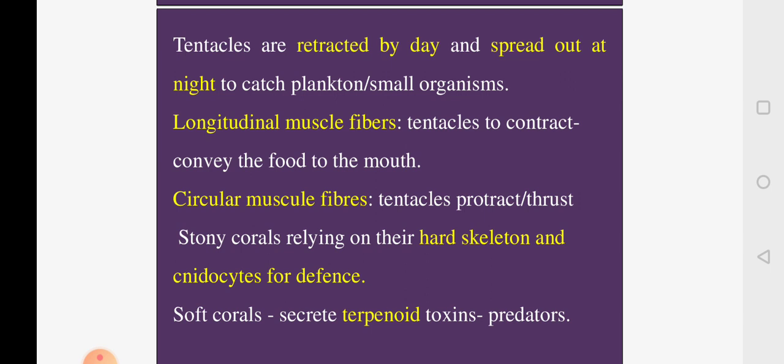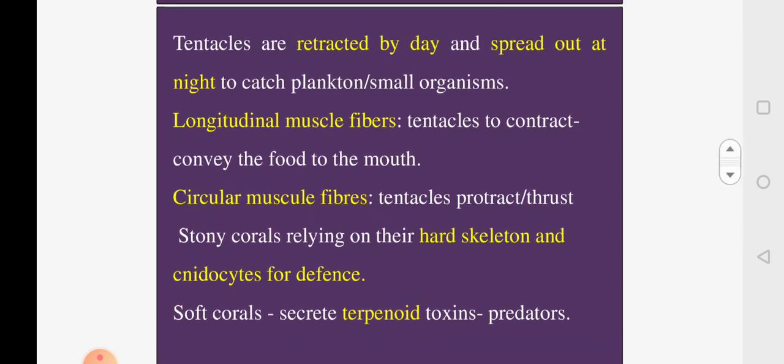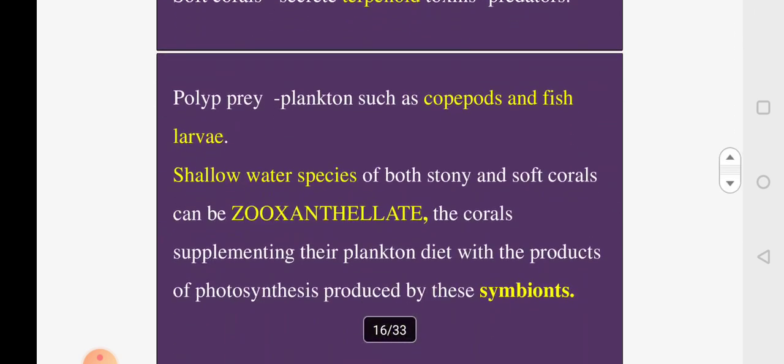The stony corals, which are sitting inside the hard skeleton, get protection from the skeleton, and also the cnidocytes or the stinging cells which are present on the tentacles will give protection. What will the soft corals do? Some of the soft corals will secrete a toxic substance, and it was found to be terpenoid, and this terpenoid is a toxic substance which will protect the soft corals from the predators.